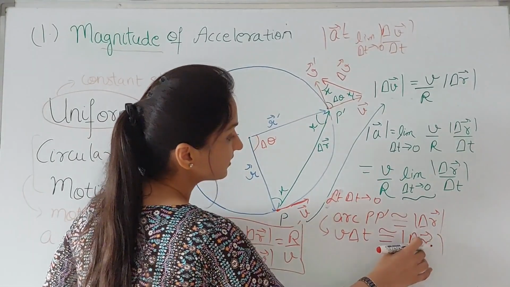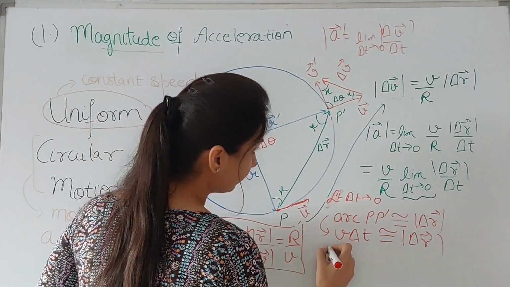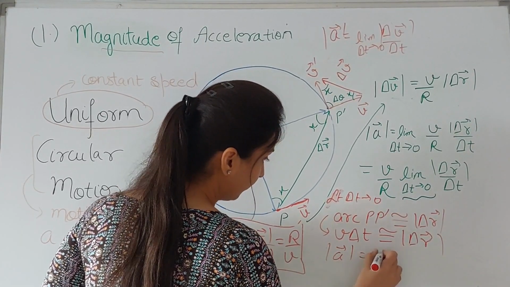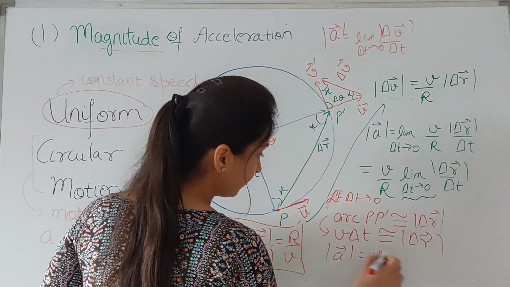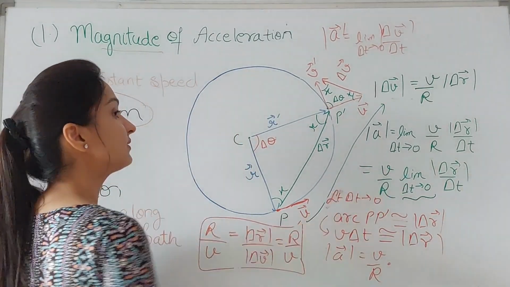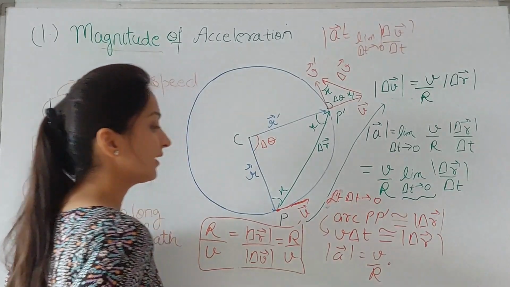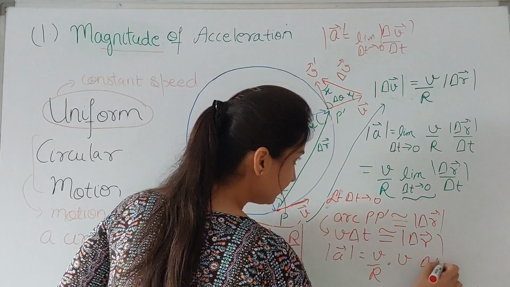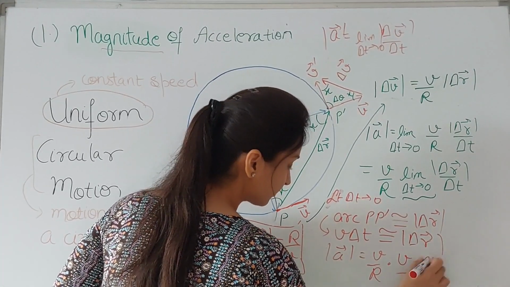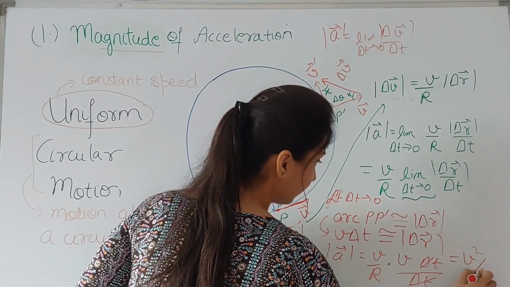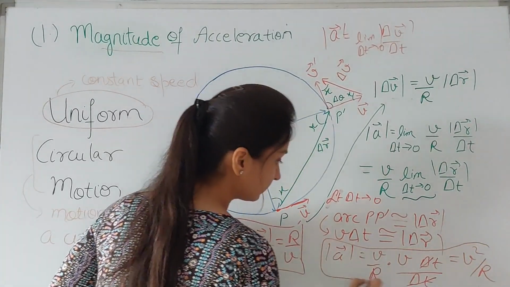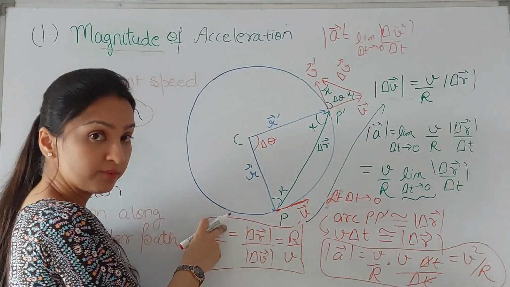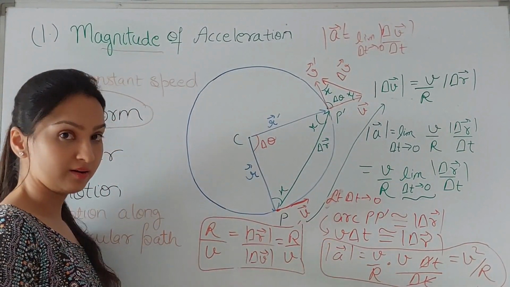Now I will simply be substituting this value over here. I will be getting this expression as magnitude of A is V by R. Now this expression is in the limit of delta t tending to 0, so I can drop this. I can simply put the value of this. So this is V into delta t divided by delta t, which comes to be V square by R. So the magnitude of acceleration of an object in a uniform circular motion is V square by R.